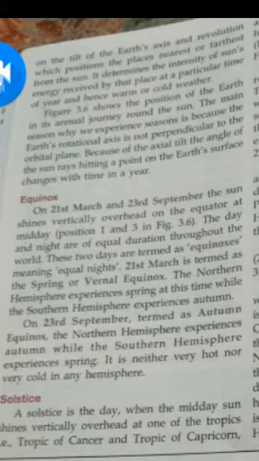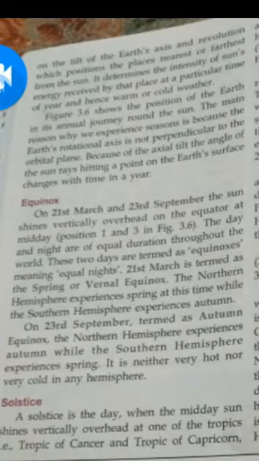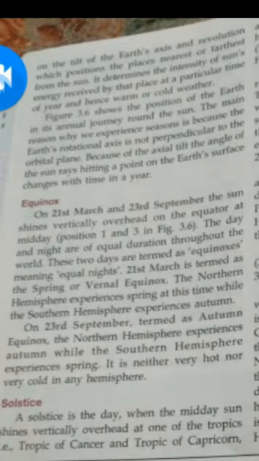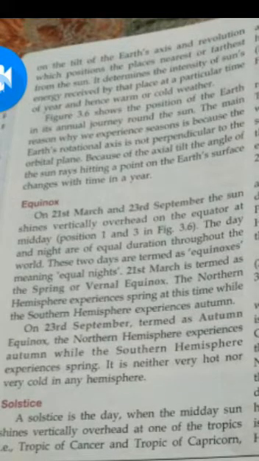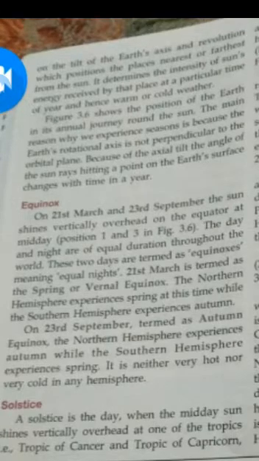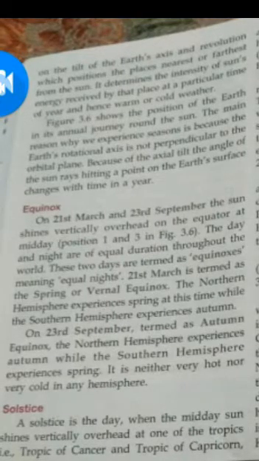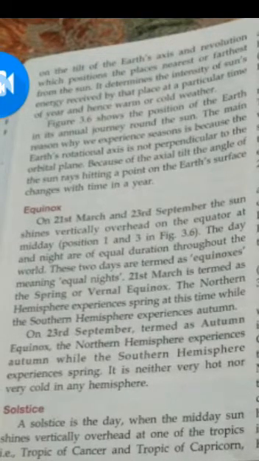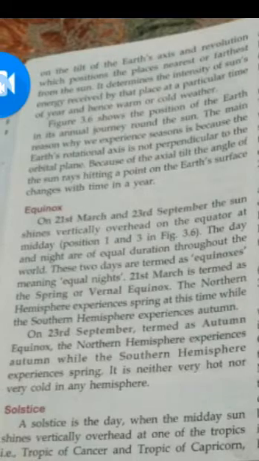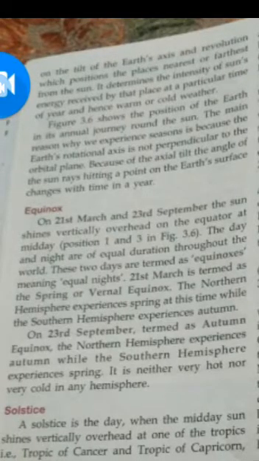Now let us see what is equinox. On 21st March and 23rd September, the sun shines vertically overhead on the equator at midday. You can see figure 3.6, position number 1 and 3. The day and night are of equal duration throughout the world. These 2 days are termed as equinoxes, meaning equal nights.